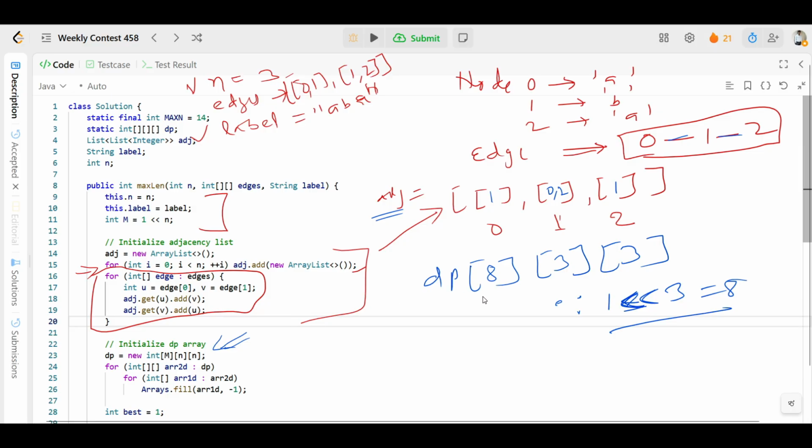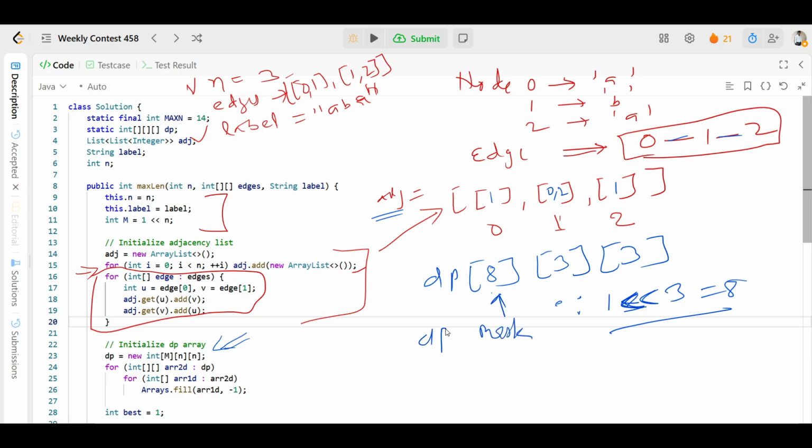So why do we create this bit masking? Let's suppose this is our mask. So this dp has mask first, then we have u and then you have v. So this is your u and this is your v. This is the 3D memoization table we use in the DFS to store the answer. Why are we going to store it?